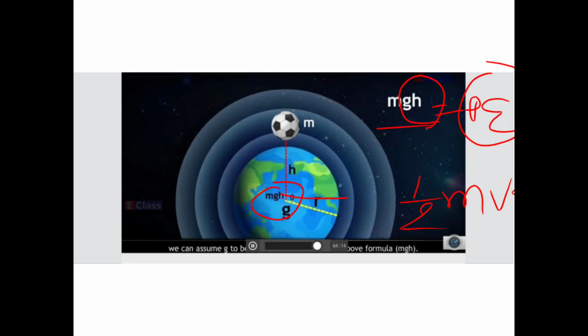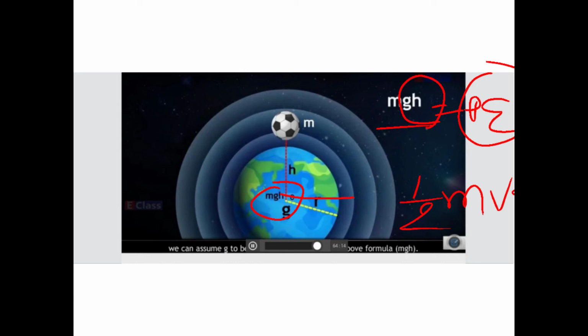And say this is the R. So if you take a small h, small as compared to the radius of the Earth, we can assume that g is constant and we can use the formula mgh.